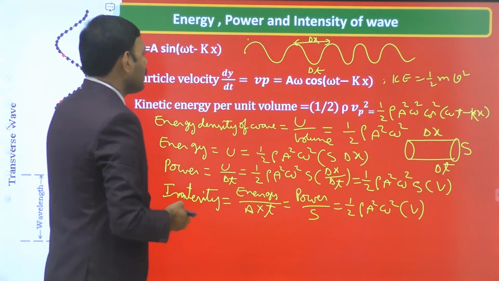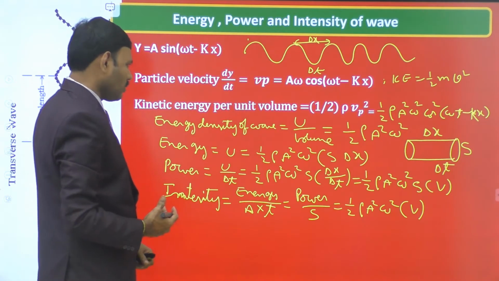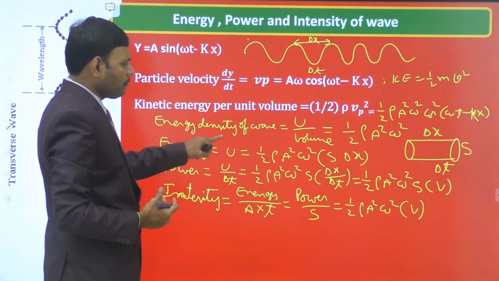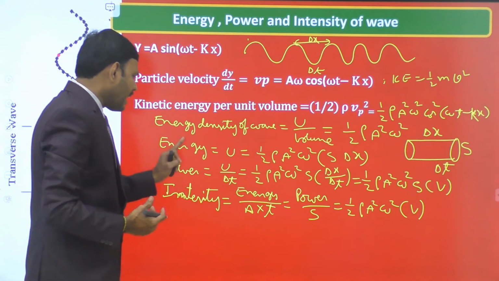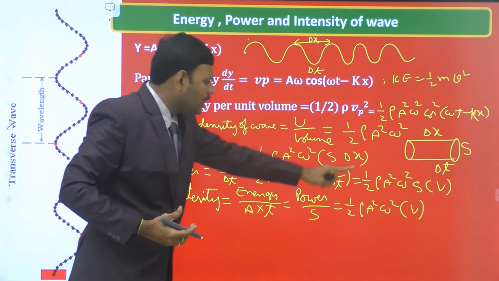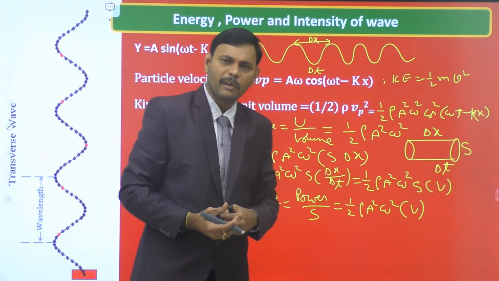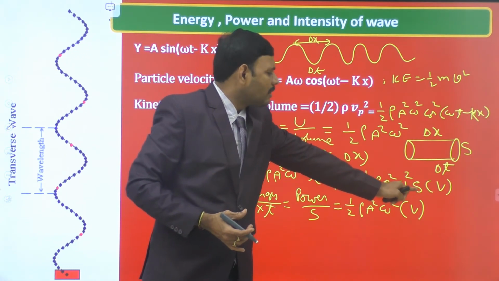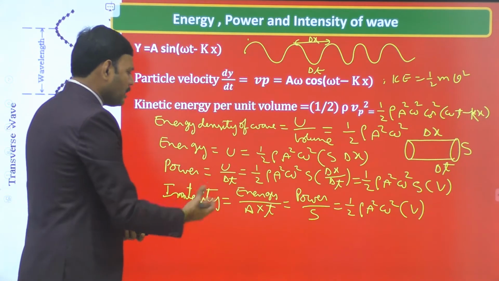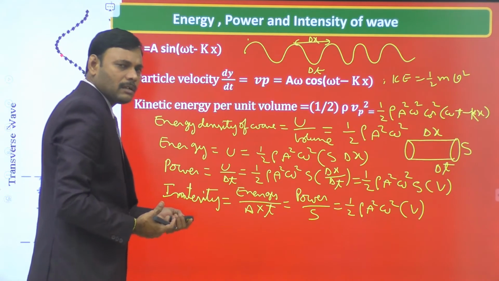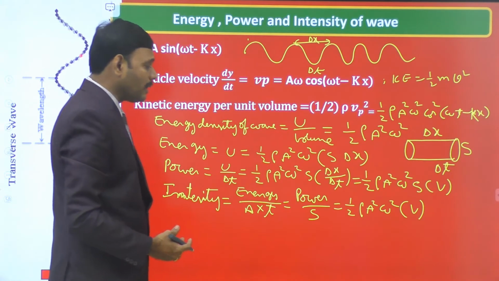So students, the important expressions of wave propagation are, first, energy density of wave, half rho a square omega square. Then energy of wave for given volume, energy density into volume. Then power is the rate of energy, so half rho a square omega square, area through which it is traveling, into v. Energy per unit area per unit time is the intensity, given by half rho a square omega square into v, wave velocity.